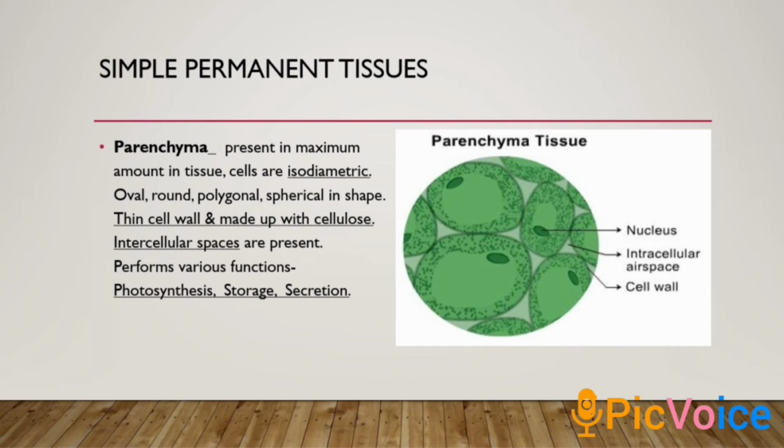The other functions are storage and secretion. It stores some ions, water and waste material, and it may secrete some gums and resins.